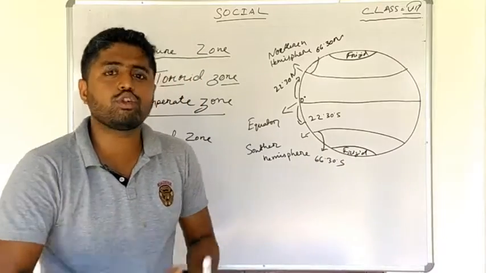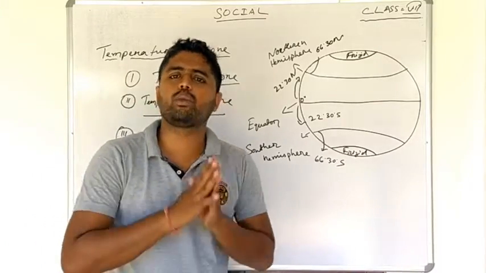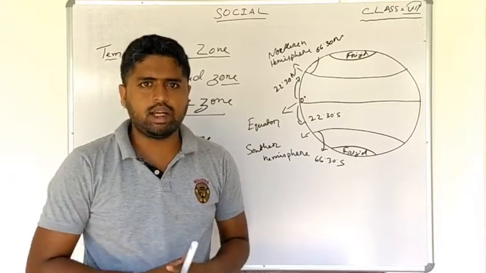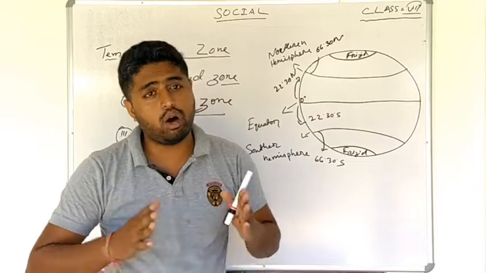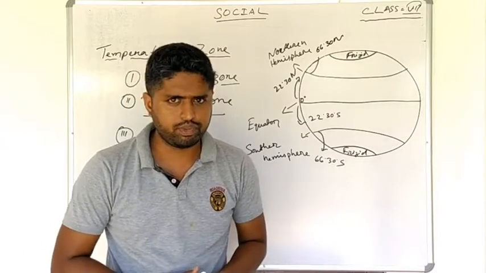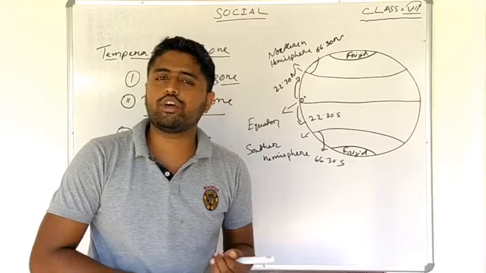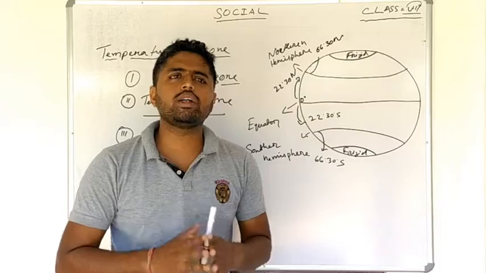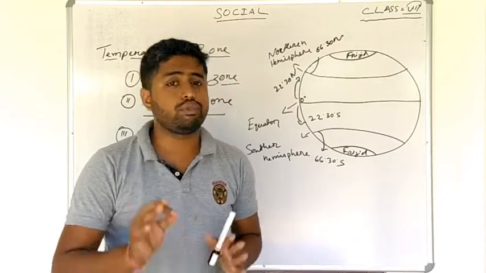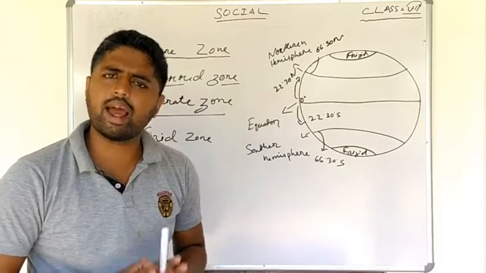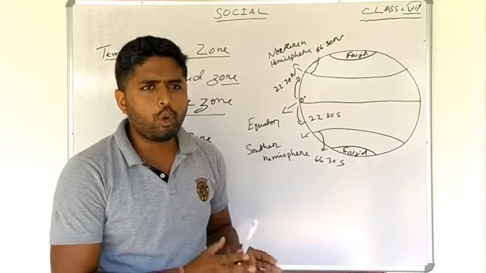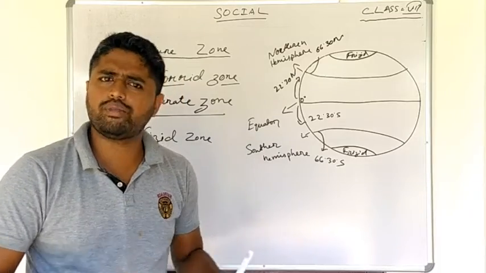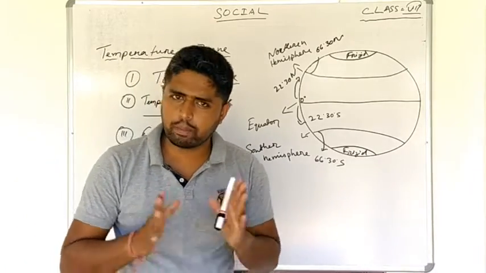Now, what is there in the frigid zone? The land is completely covered with ice. That means there is no possible way of having a good amount of vegetation. Secondly, the temperature here is very harsh. There is little possibility of survival for humankind, except for a few polar animals. Other than that, there is no possibility of growing any agricultural product.